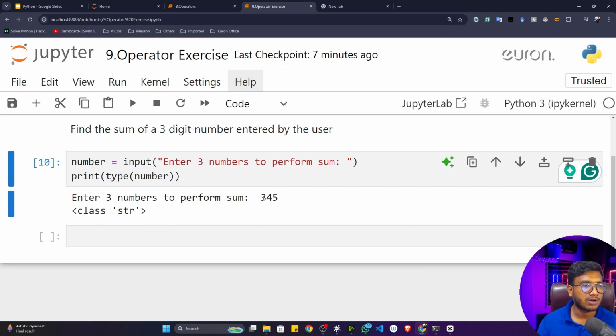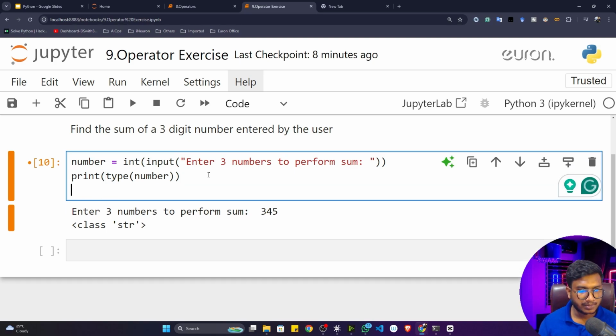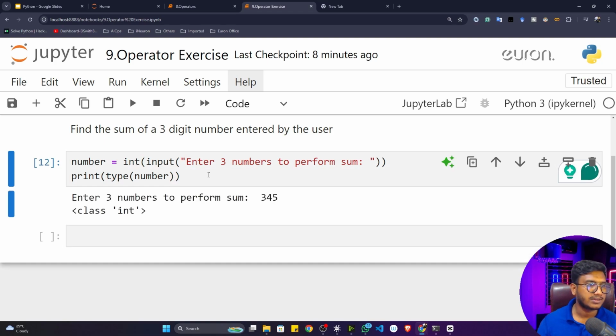So what I have to do is convert this particular number to an integer. How to convert? I can perform typecasting. I already taught you typecasting as well, right? So that's how I can convert to integer, typecasting. Now if I again pass the number, let's say 3, 4, and 5, I'll see that this number has been converted to the integer form.